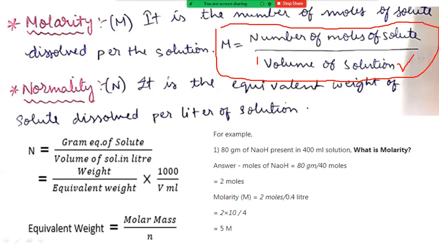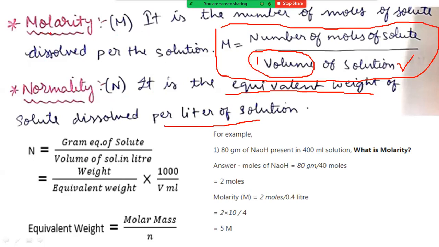The next one is normality. Normality is defined as the equivalent weight of the solute dissolved per 1 liter of solution, right? So what is the difference between molarity and normality? In molarity, we are taking molecular weight. In normality, we are taking equivalent weight. That is the main important difference. And what is common in these two metrics? One common thing is that both solutions are prepared for 1 liter of solution, right? So that's why 1 liter is used here.